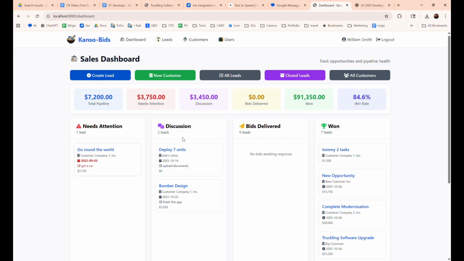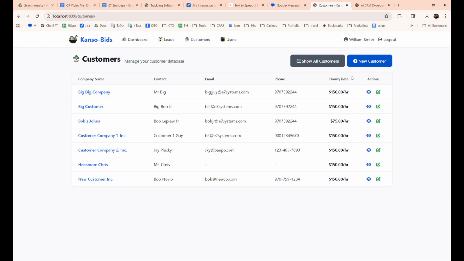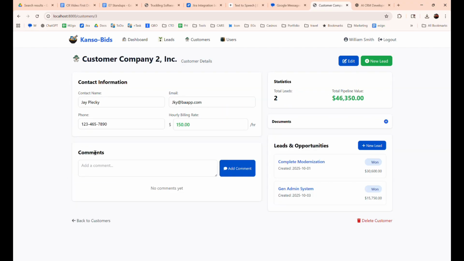Our leads are either in discussion or we've delivered a bid, and then hopefully we win a lot of them. Additionally, on my dashboard, I've added one more column, which is needs attention. So I've been able to quickly develop a number of rules where if a lead is in a particular state, hasn't been touched in a while, or maybe it's got a to-do item that's past due, it lives in the needs attention column. Let's just go take a look at our customers here, and we'll keep this quick, right? And take a look at customer company 2. Good guy. We've got a couple of different leads out there with him.